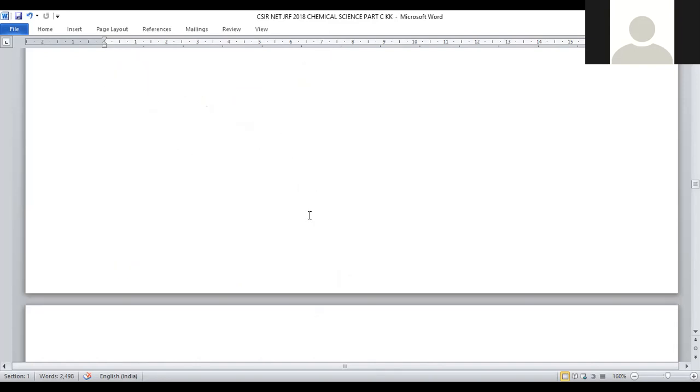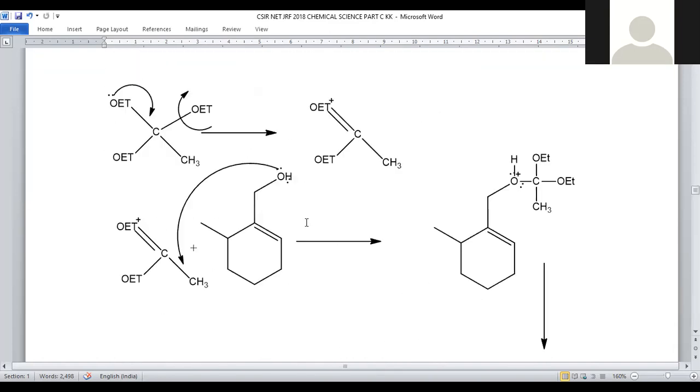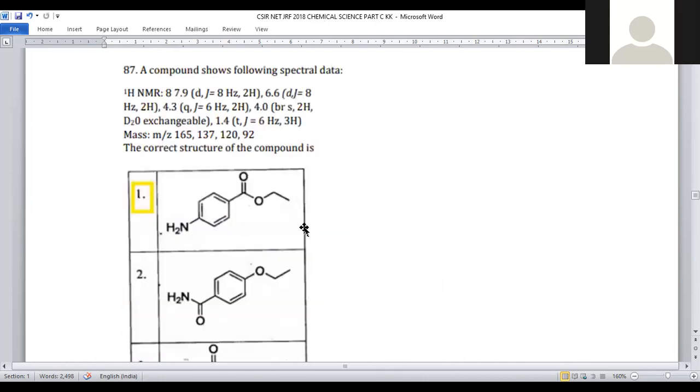Let us move on to question number 87. In question number 87, the spectroscopic analytical data is provided to us, HNMR as well as mass m/z values are given. Based on this, we have to predict which is the suitable compound. Structural elucidation of the organic compound based on spectral data we have to do here. HNMR data says that 7.9, 6.6, 4.3, 4.0.